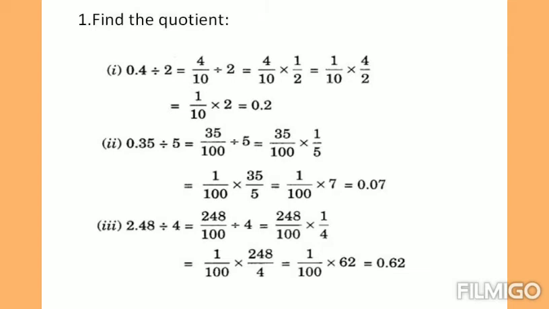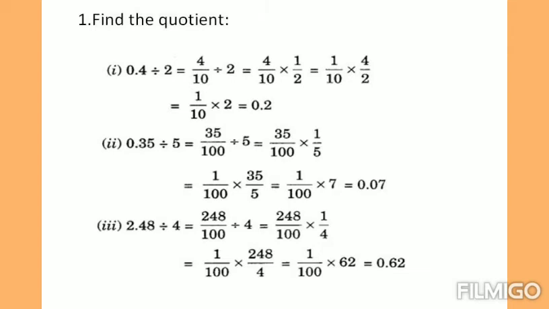Next question is 0.35 divided by 5. Here in the decimal number we have 2 places after the decimal point. So we must have 2 zeros over 1 in the denominator. So it can be written as 35 by 100 divided by 5. Again the same rule. We are going to divide a fraction by a whole number. So we have to change the division into multiplication and write the reciprocal of 5, that is 1 by 5. So now we have 35 by 100 into 1 by 5.